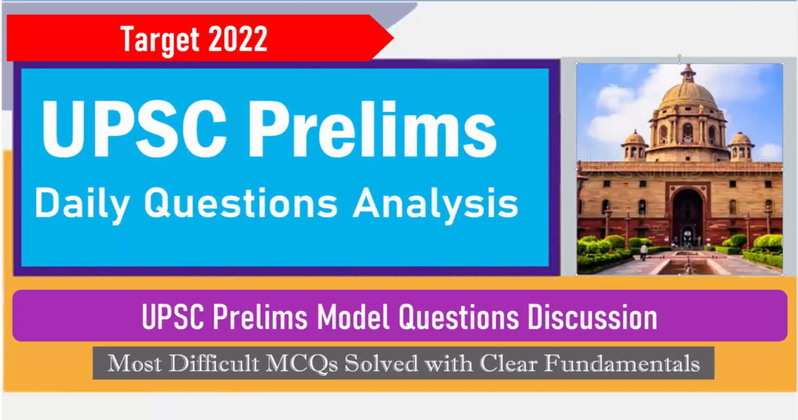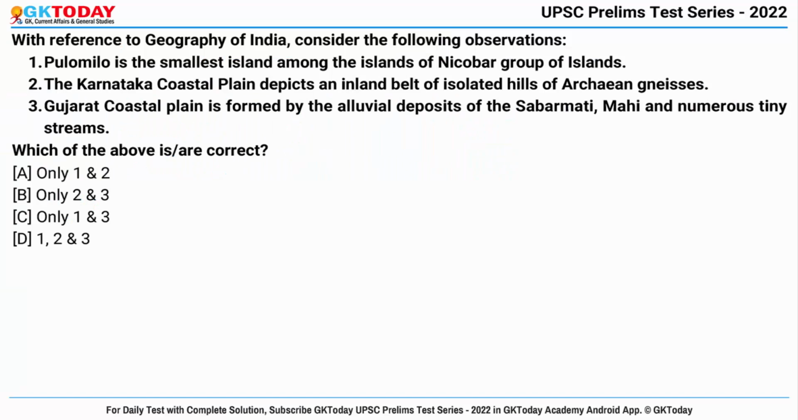So today this is our 38th lecture and now let's start. Question number 1. With reference to geography of India, consider the following observations. First statement says, Pulomilo is the smallest island among the islands of Nicobar group of islands. Actually, Pulomilo is an island in the Nicobar district of Andaman and Nicobar Islands. And yes, this is the smallest island among the islands of Nicobar group of islands. This is right. Second statement says, the Karnataka coastal plain depicts an inland belt of isolated hills of Archean gneisses.